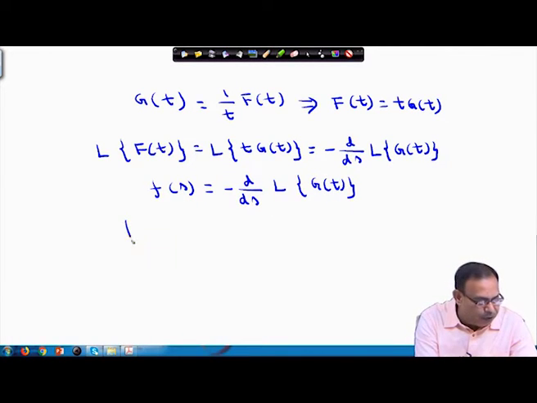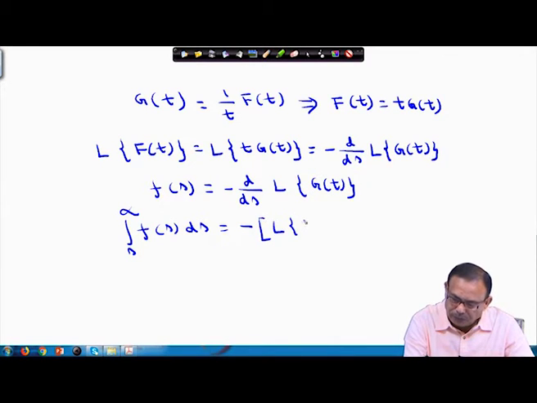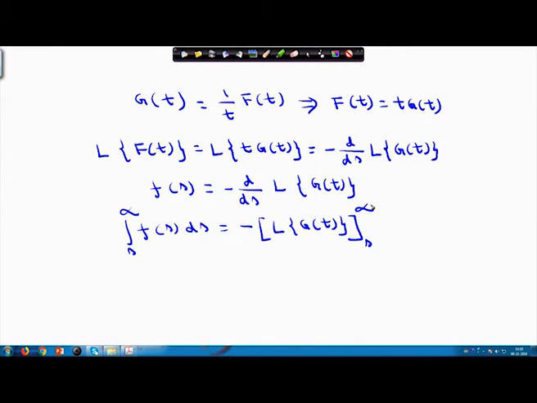If we integrate F(s) ds from s to infinity on both sides, we will obtain minus the Laplace transform of g(t), with the limits from s to infinity. So this equals limit s approaches infinity of the Laplace transform of g(t) plus the Laplace transform of g(t), because t is independent of s.